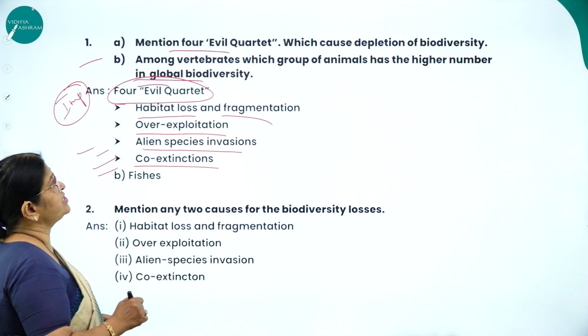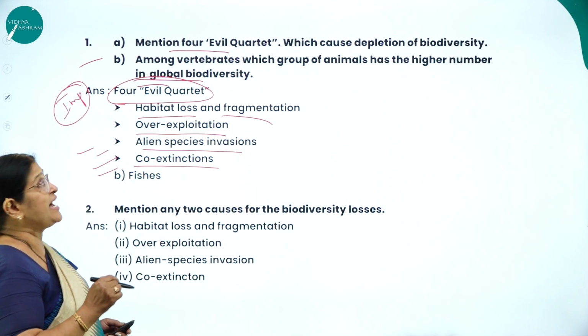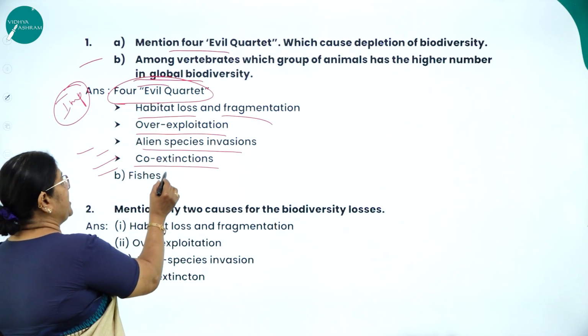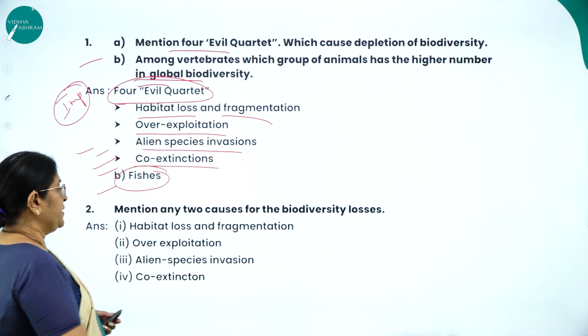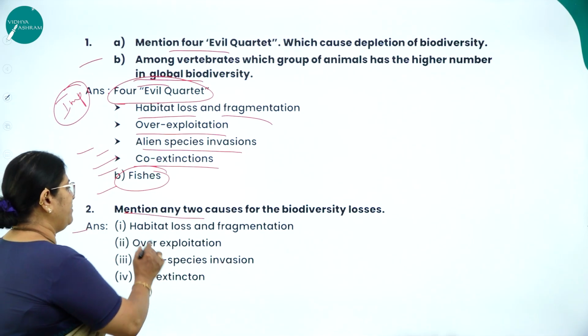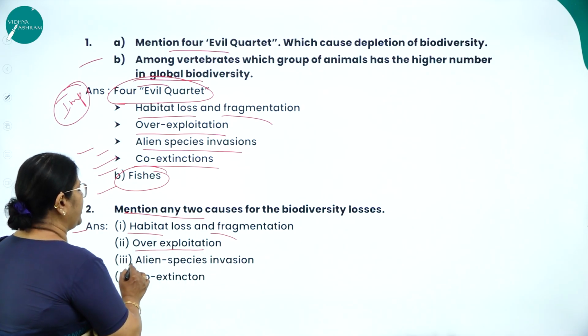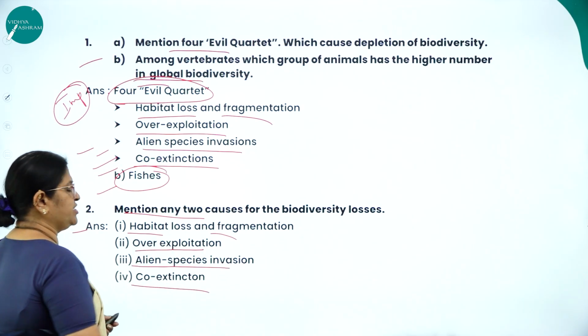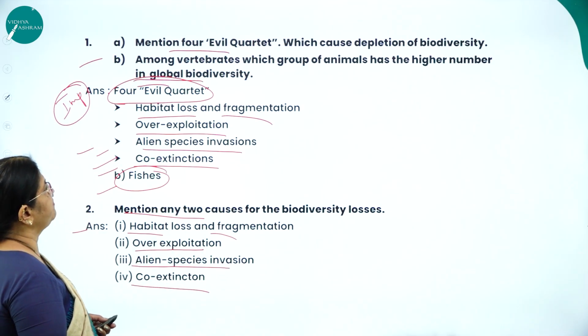Among vertebrates, which group of animals has the highest number of global biodiversity? The answer is fishes. Next, same thing I told you, mention 2 causes for the loss of biodiversity: habitat loss and fragmentation, overexploitation, alien species invasion, and co-extinction.